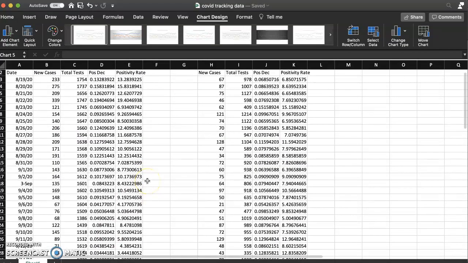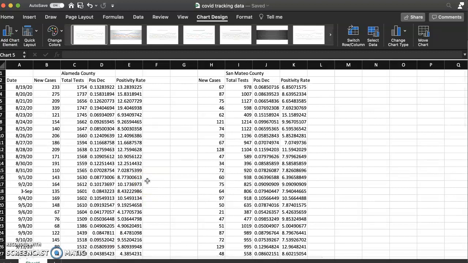And then here is my data for the time of the project that we have had. As you can see, the new cases and total tests in Alameda County really outweigh the total tests and new cases in San Mateo County, just because of the difference in the population between the two. Alameda is closer to 2 million people, while San Mateo County is still under a million.